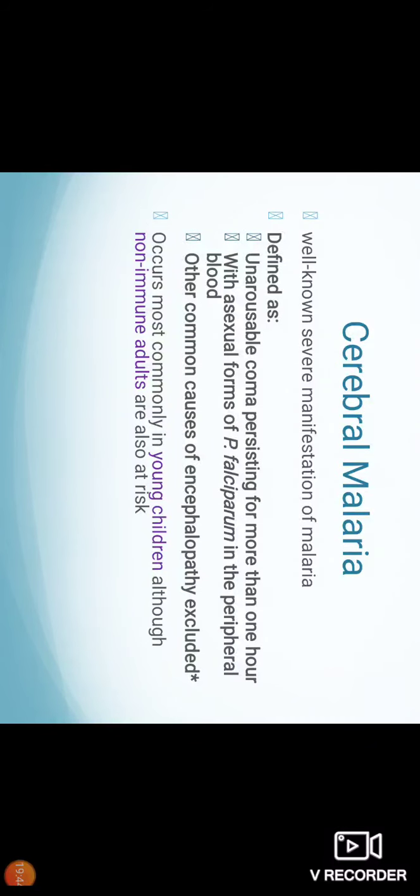The survivors who survived from the coma have neurological sequelae, which is almost 5% in the adults and more than 10% of the children.